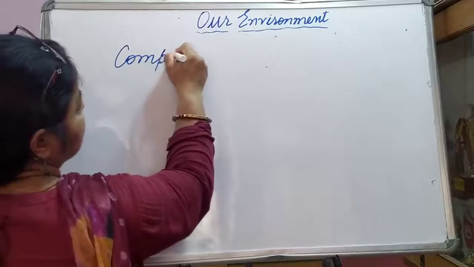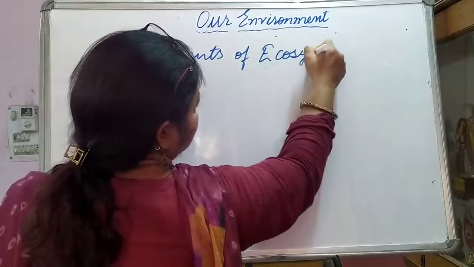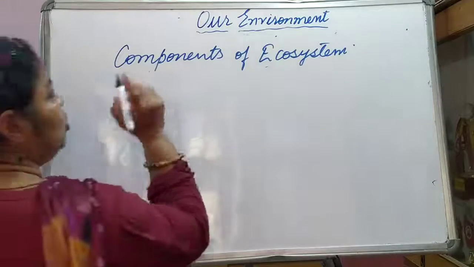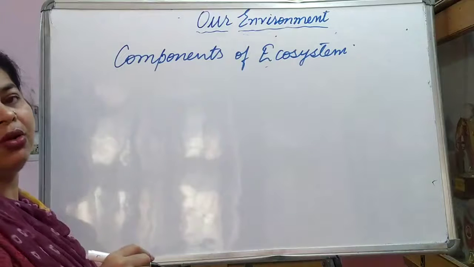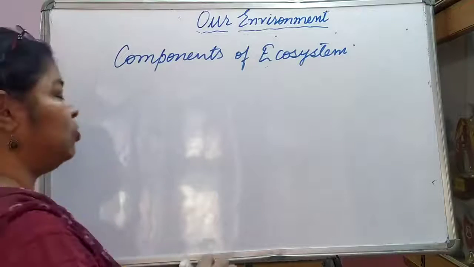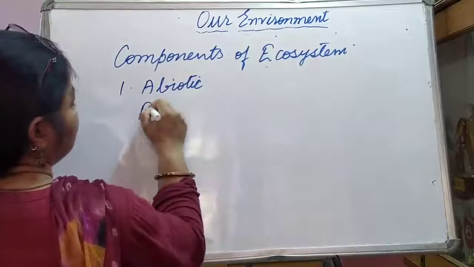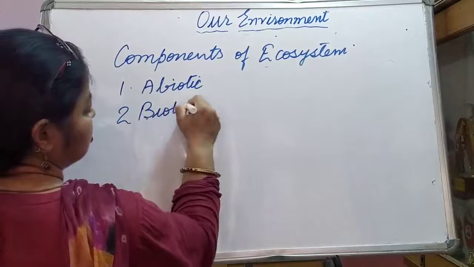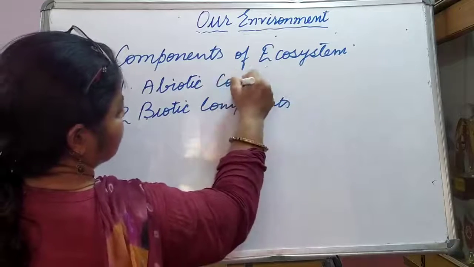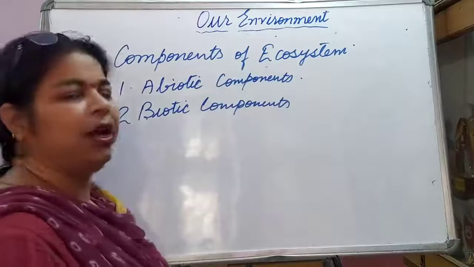Components of an ecosystem. What makes the ecosystem? See, there are two types of components that make an ecosystem. There are many, but they have been grouped into two main types. What are they? Abiotic and biotic components. Okay, abiotic components and biotic components.